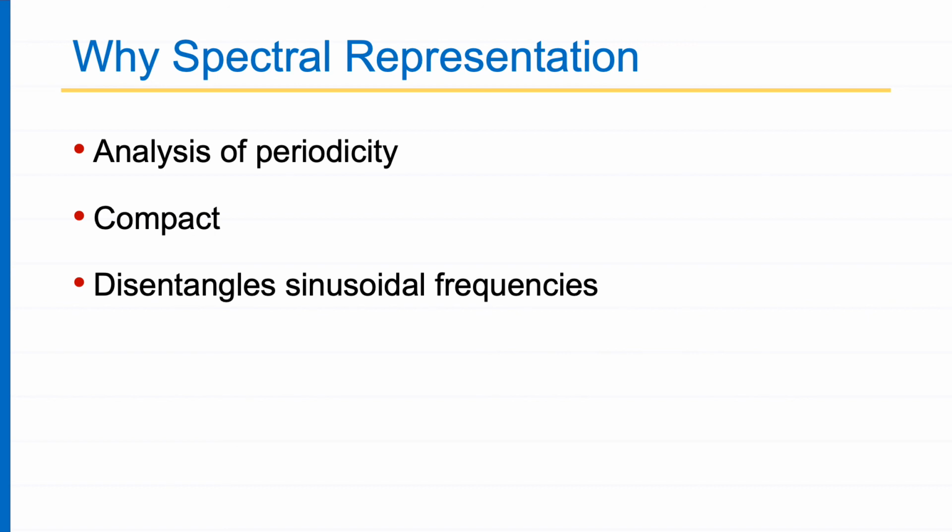Then it disentangles sinusoid frequencies. It disentangles our signal, even if the signal looks very messy, but if it has got periodicity, then my spectral representation disentangles it and shows me what frequencies are prominently present. And it becomes very useful to find out what signals are mixed. I'll give you an example.